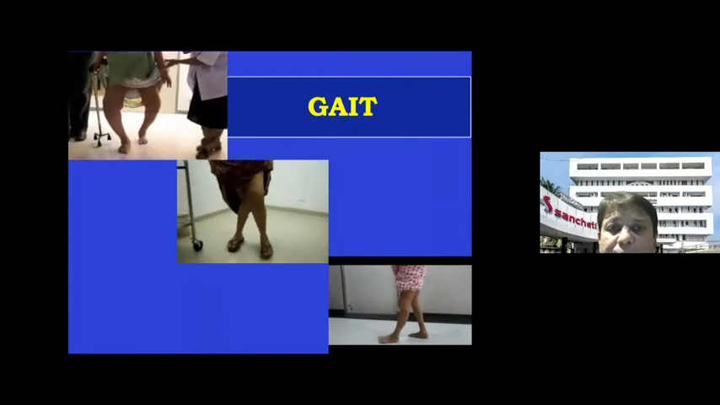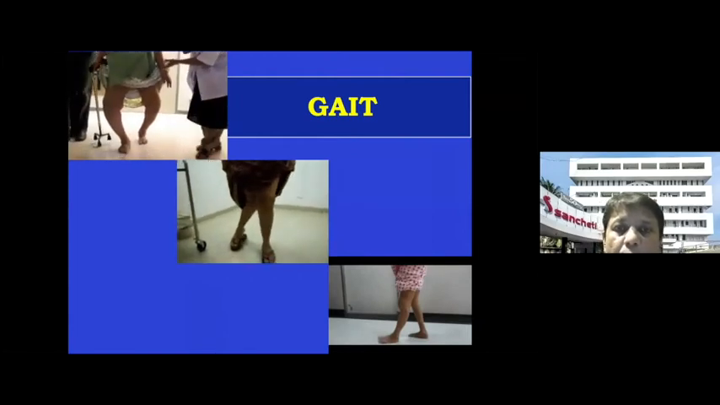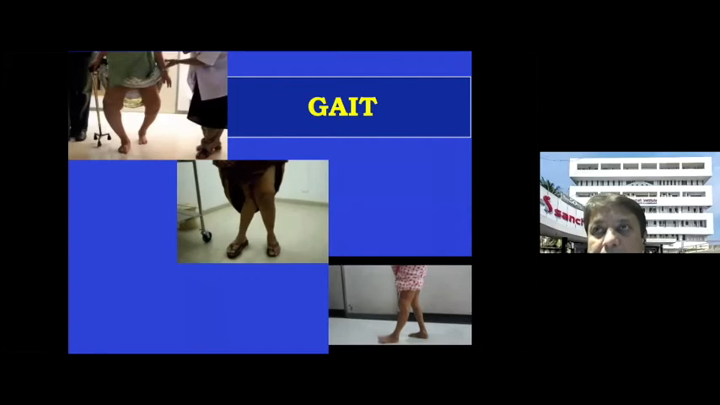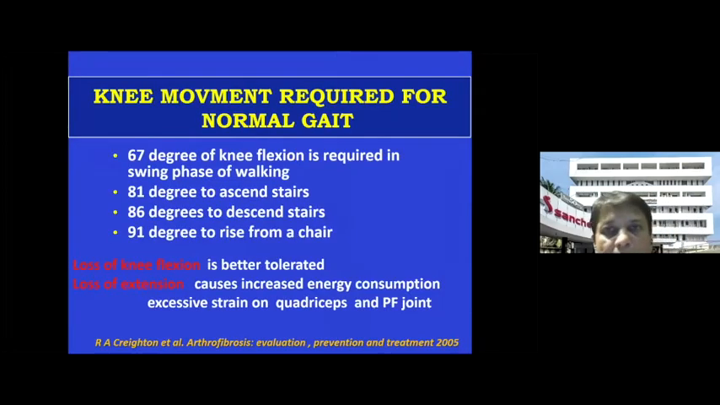Sometimes you can have a patient who has an unstable knee and is walking with a varus thrust, which can be because of the varus, the primary varus or the secondary varus. What you have to understand is that whenever the patient is walking, for a normal gait, you need at least 70 degrees of flexion. Anything less than that, the gait is going to be affected. Also, you need 81 degrees to ascend stairs, 85 degrees to descend stairs, and you need 90 degrees to rise from a chair.